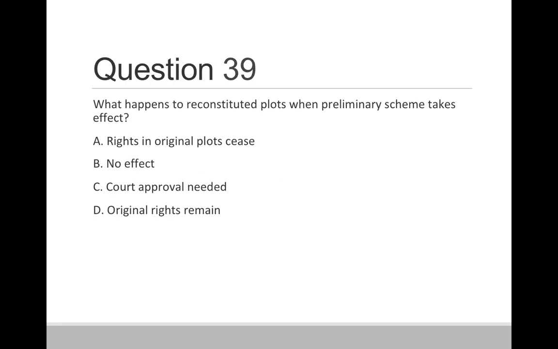Question 39. What happens to reconstituted plots when preliminary scheme takes effect? Option A, right in the original plot ceases. B, no effect. C, court approval needed. D, original right remains. So correct answer is option A, right in the original plot ceases.